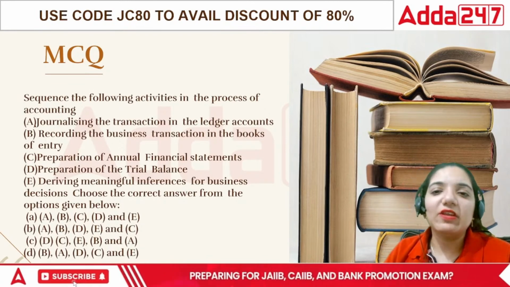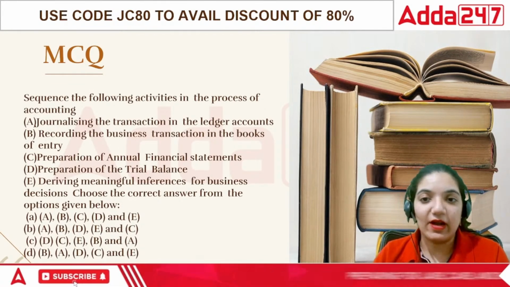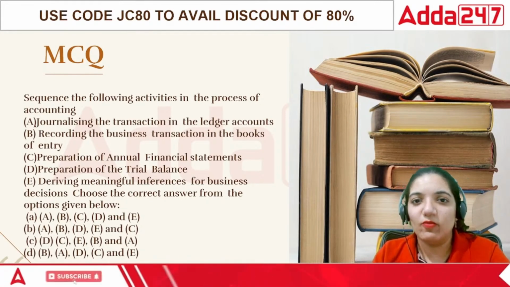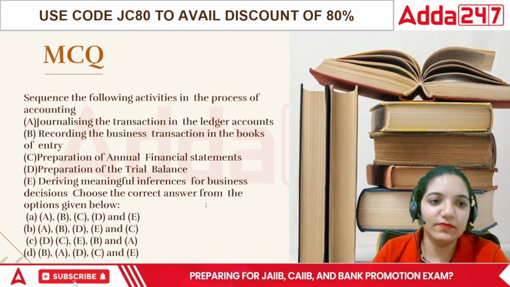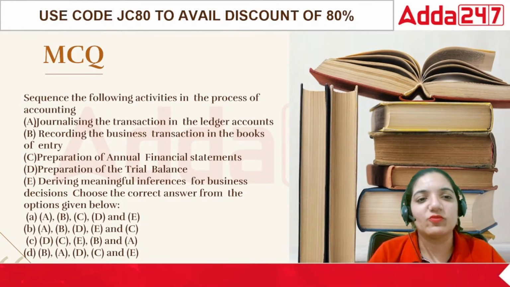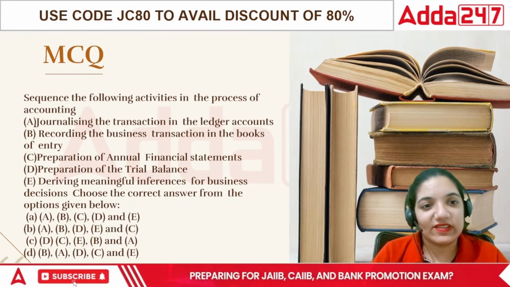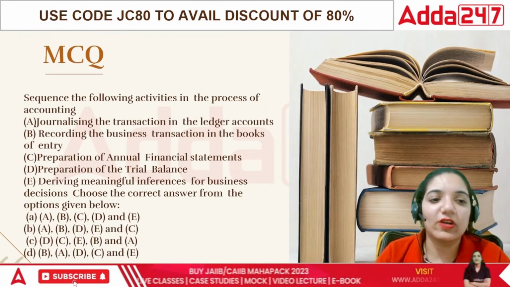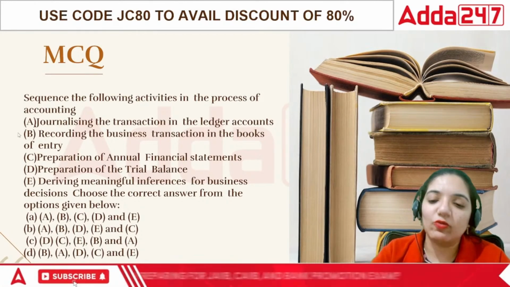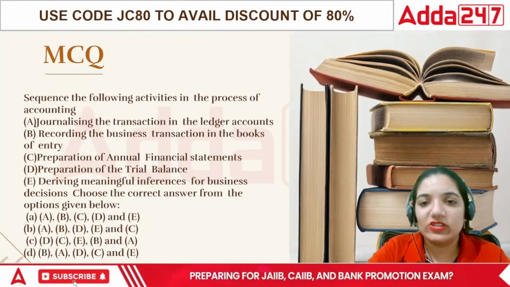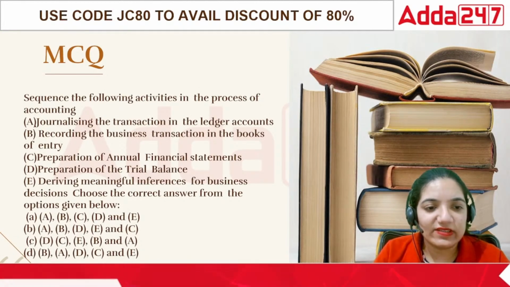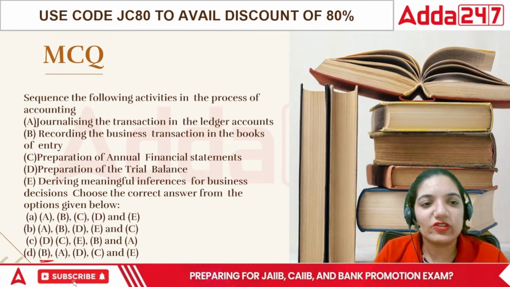Always remember, even if you are not able to define what happened after what, it always starts with recording the basic journal entries. If you know the basics of journal entries, then you can move forward. So what would be the correct answer? What is the sequence of the following activities in the process of accounting? The first is to record the transactions. Always remember, first is to find out what particular thing we are noting down. So it's always going to be the B point. The correct answer has B as the first one.